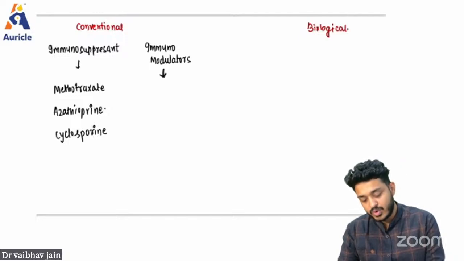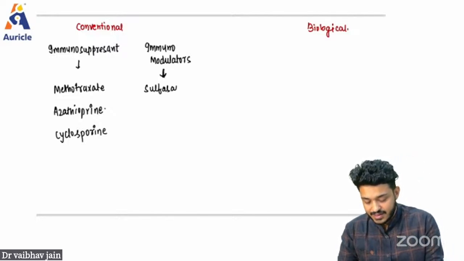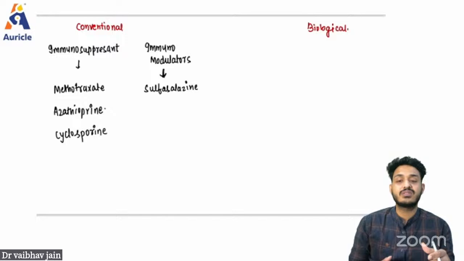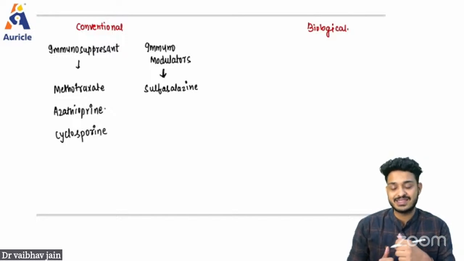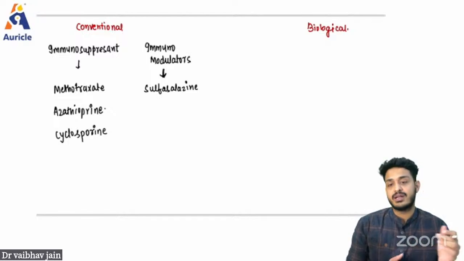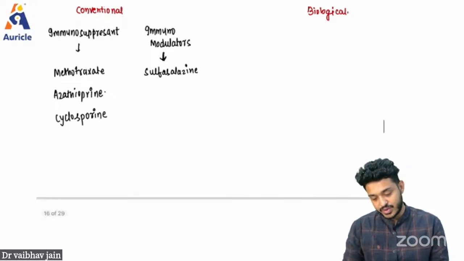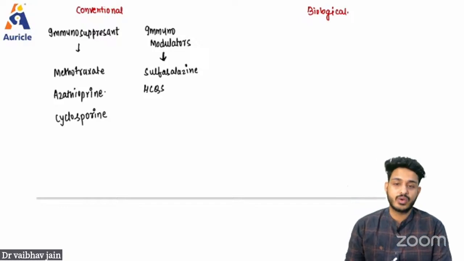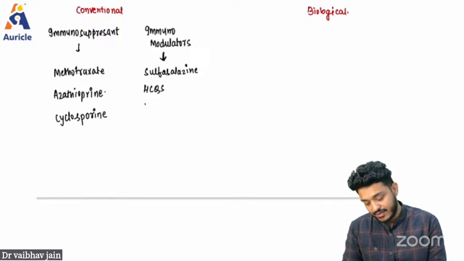What immunomodulators do we have? We have sulfasalazine. Can you try to answer? Please try to answer, these are important things. Where do we use this sulfasalazine? Sulfasalazine is in fact the drug of choice in one more disease that we have discussed. Yes, that is your inflammatory bowel disease or ulcerative colitis, right? So that is sulfasalazine. The next drug is going to be hydroxychloroquine. Right, we also have drugs like leflunomide.